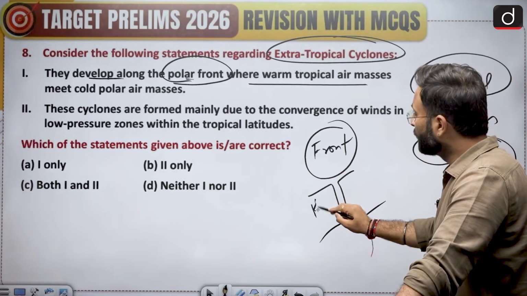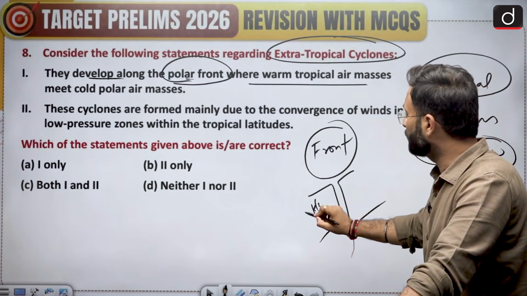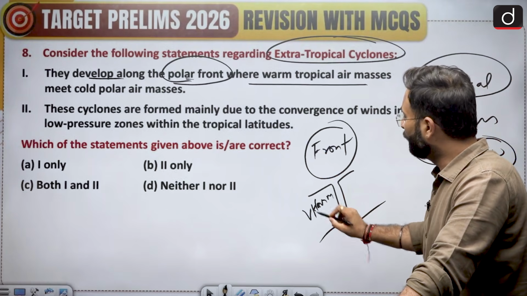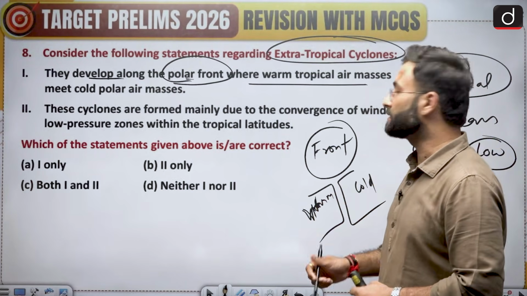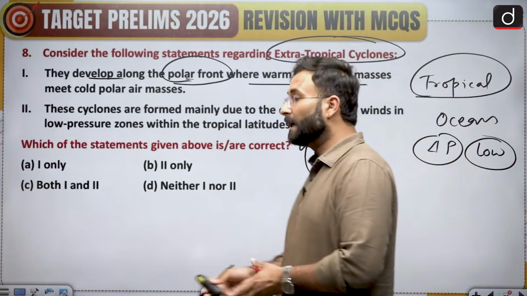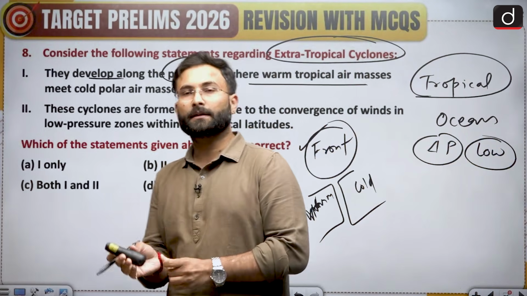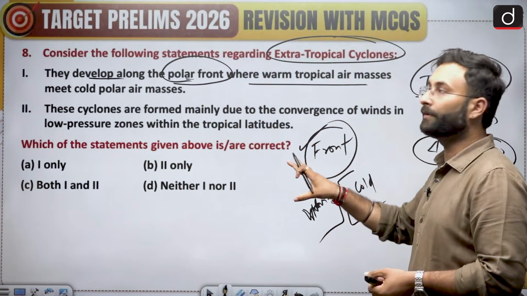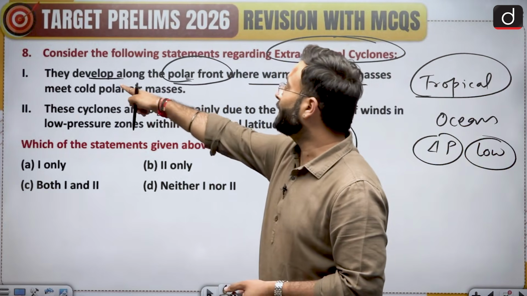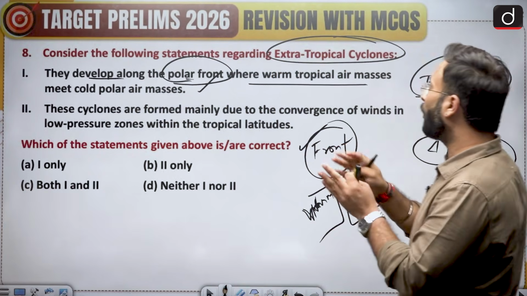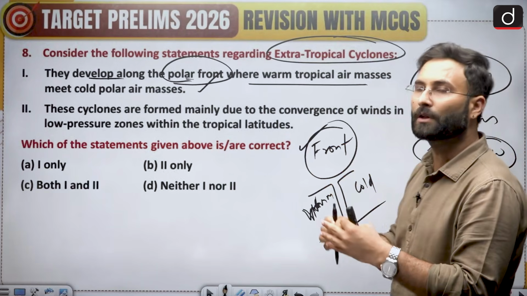Let's say this is a hot, or you can say warm, air mass, and then there is a cold air mass. If they are interacting with each other, that is called front generation. And when we talk about front generation, this will give a condition where an extratropical cyclone will get generated. Okay, so here they develop along the polar fronts where the warm tropical air masses are meeting with the cold air masses.